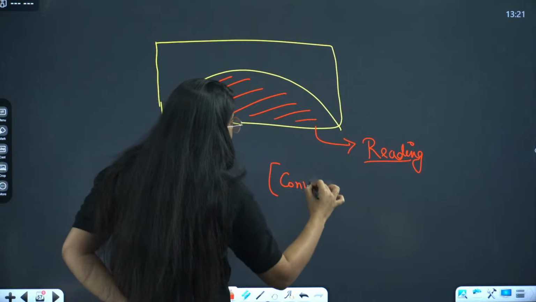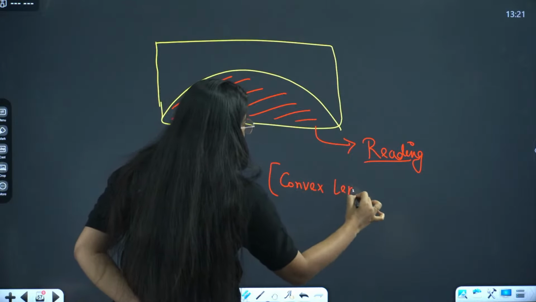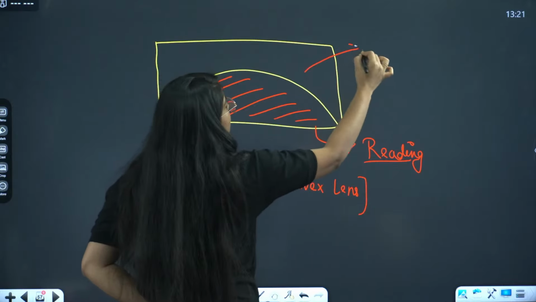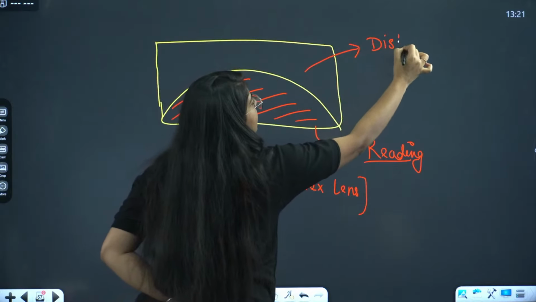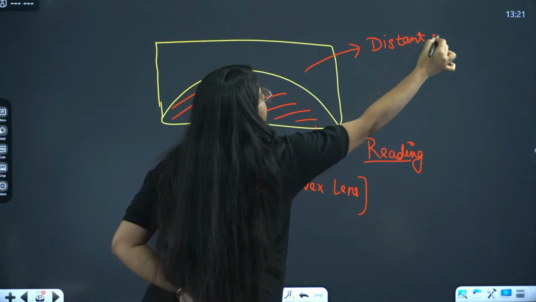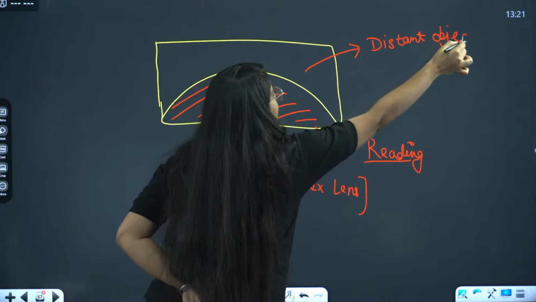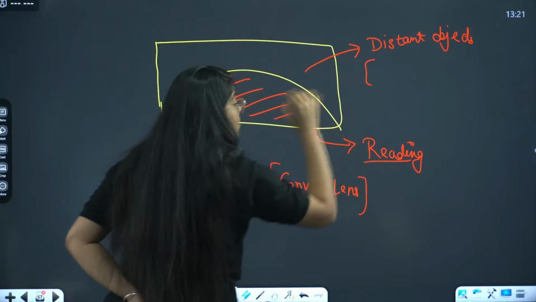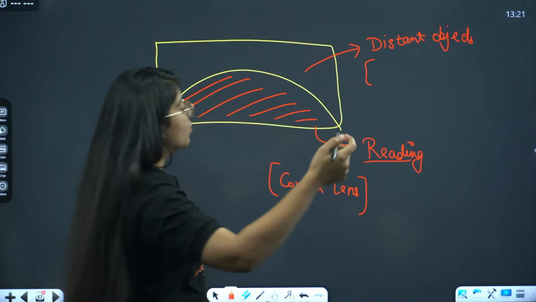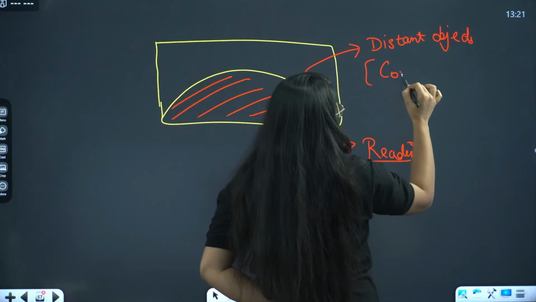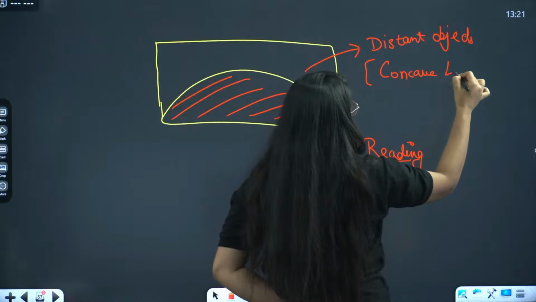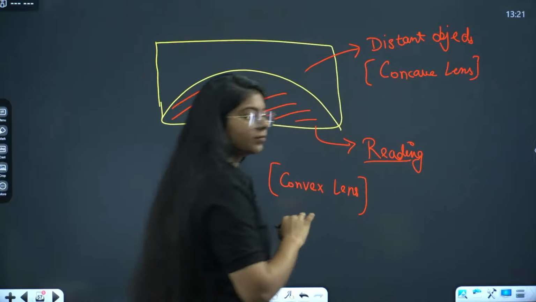And the upper part is to see distant objects clearly, and to see distant objects clearly, we use concave lens.